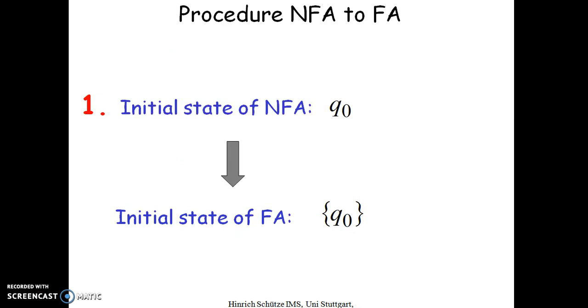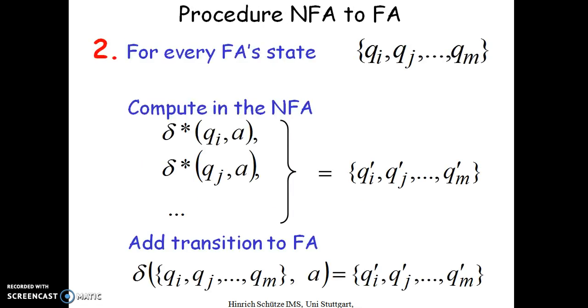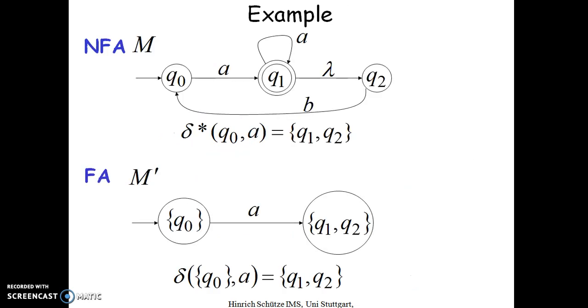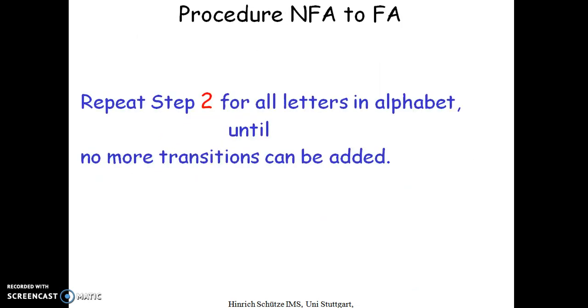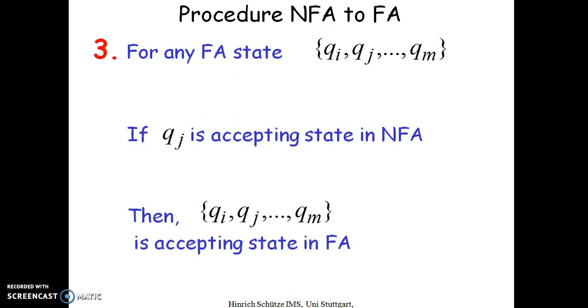So, the procedure for the conversion: the initial state will be Q0, the same state. Next, we compute the transition for each state. This is what we have constructed. Repeat step 2 for all letters in the alphabet until no more transitions can be added. So for the NFA, is it done? No, this step is not done because I have to construct the final state.